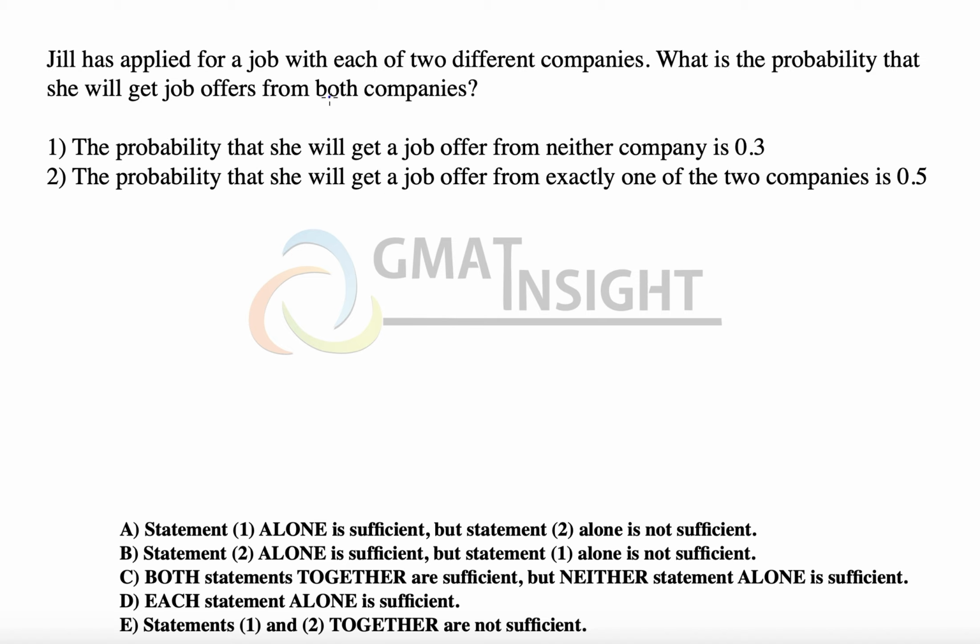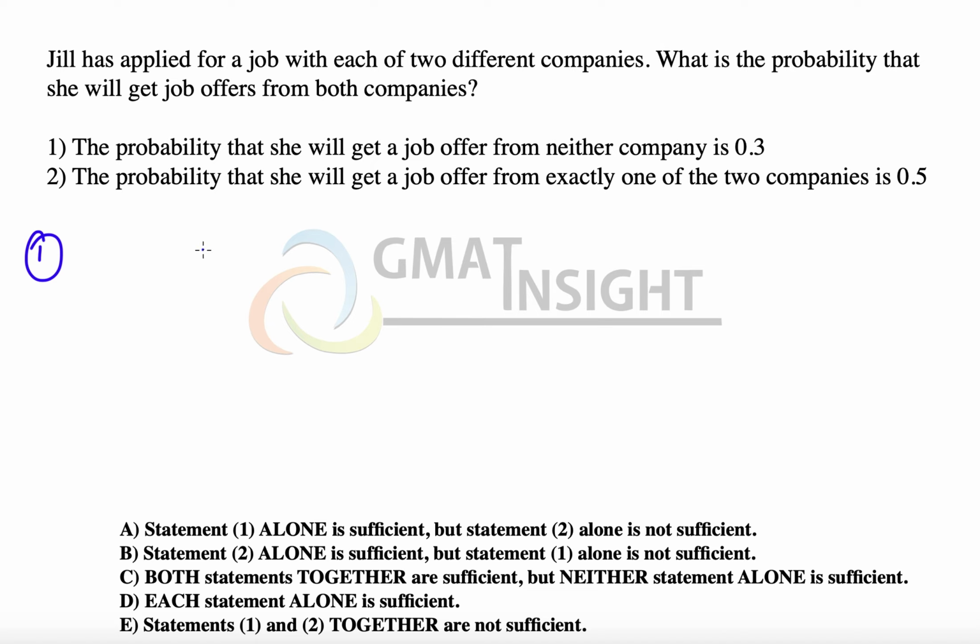Jill has applied for the job with each of the two different companies. What is the probability that she will get a job offer from both the companies? So we have to find out the unique value of the probability in this question. The first statement is the probability that she will get a job offer from neither company is 0.3.